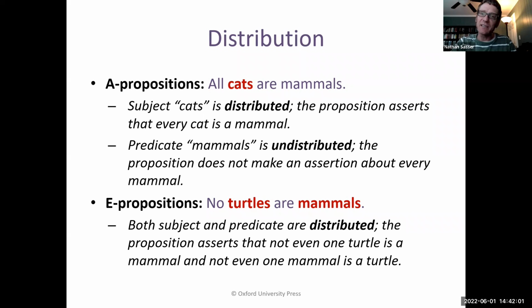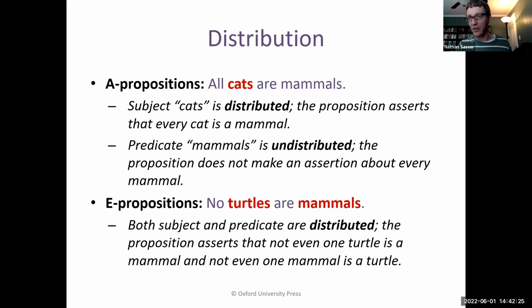Let's turn now to E-type propositions. This is the type of proposition where it's a little harder to see. If I say that no turtles are mammals, that's equivalent to saying all turtles are not mammals. I find this easiest actually with a picture.